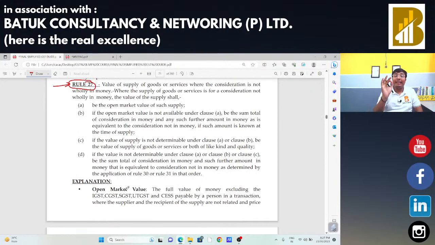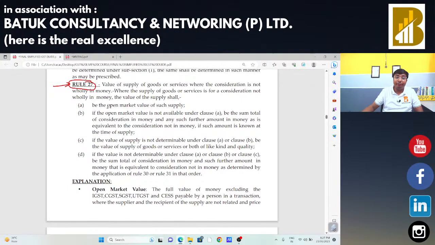Now, as per rule number 27, the first option is the open market value of such supply. In this specific case, I am going to supply the laptop, so we are going to take the open market value of that laptop. If the laptop is available in the market and its price is 50,000 rupees, then 50,000 will be the value of supply.